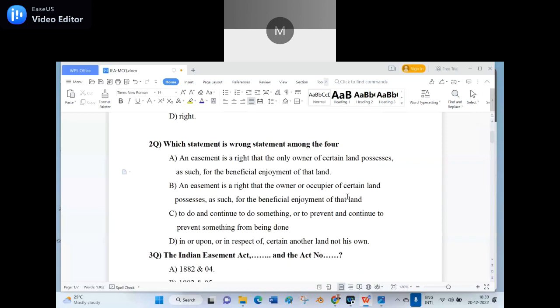Option B, an easement is a right that the owner or the occupier of certain land possesses as such for the beneficial enjoyment of the land. Option C, to do and continue to do something or to prevent and continue to prevent something from being done. Option D, in or upon or in respect of certain another land not his own. Among the ABCD, which option is a wrong option?